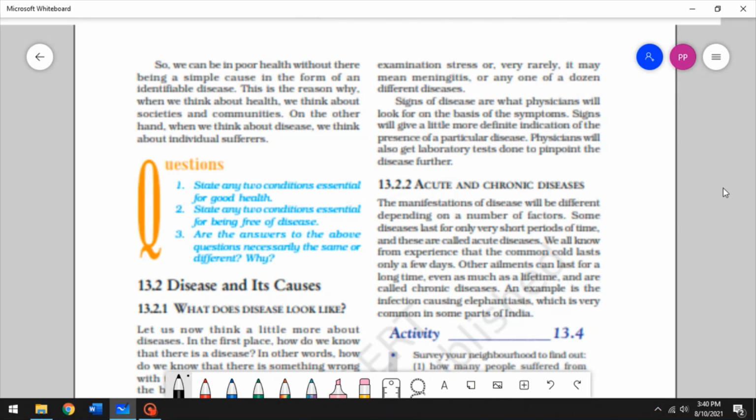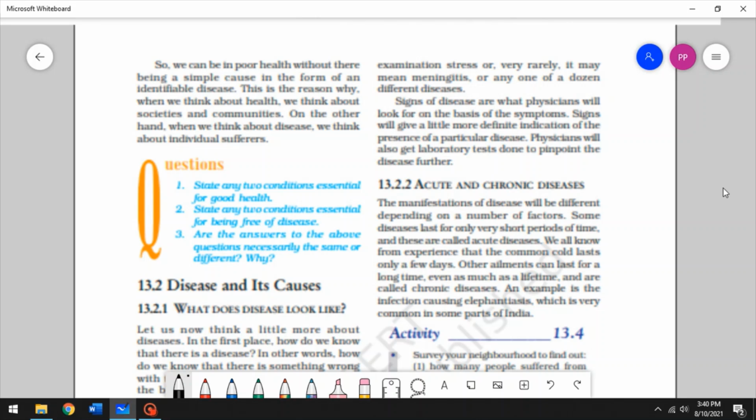That's why when you have a symptom and when you go to the doctor, they give you various tests. They say, okay, give your blood sample and then take a urine test, and then if we're not able to figure it out, we'll do an ultrasound. There are many possible diseases for one symptom, and signs of diseases are what physicians will look for on the basis of the symptoms. So signs are a little more effective. They will give a little more definite indication of the presence of a particular disease. All right. So laboratory tests being done are also useful in finding out the disease further.